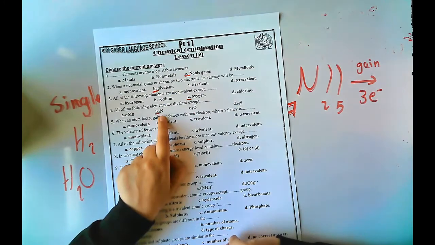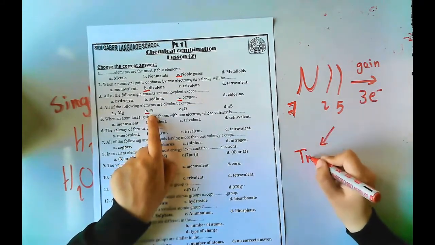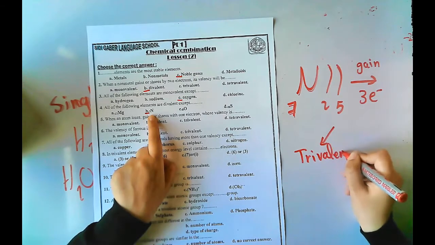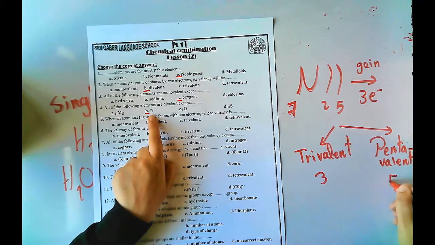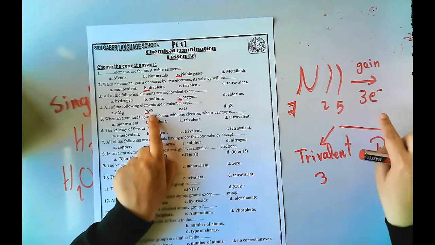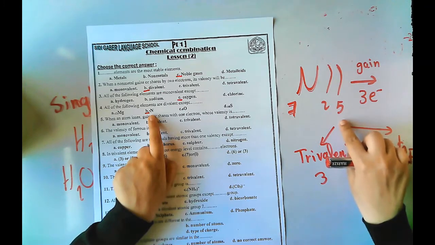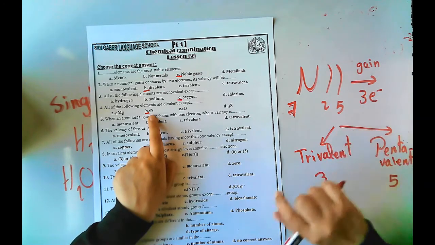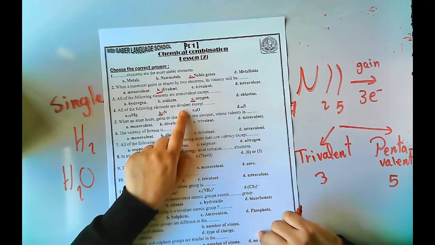But as we said, nitrogen, its valency may be trivalent 3 or pentavalent, which means 5. Nitrogen valency may be tri when it gains 3 electrons or 5 because sometimes it may share 5 electrons in the covalent bond. So its valency is not divalent خالص.